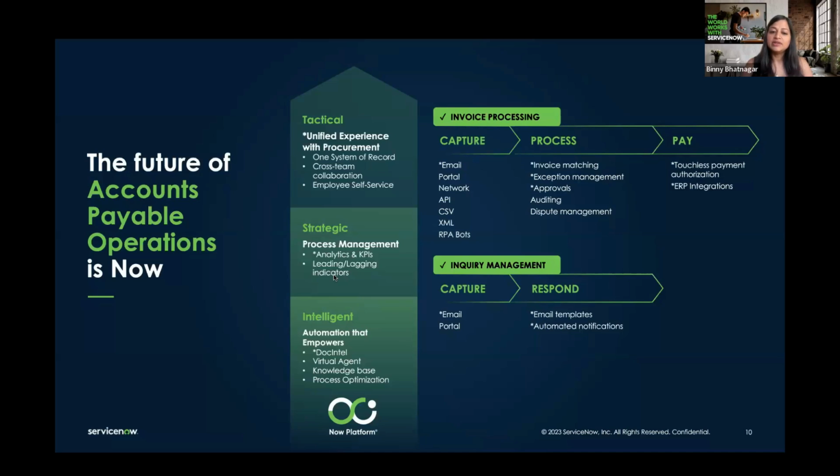This is more for the leadership to know how much is the efficiency, how many invoices are going touchless, etc. So a lot more is going to come on that, and this is going to be out of the box. Of course, these are configurable if you want to change the view or add different metrics for yourself.